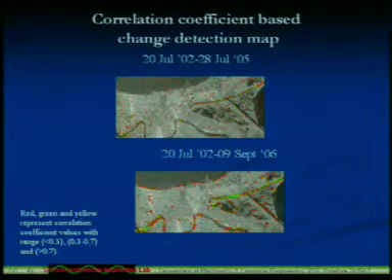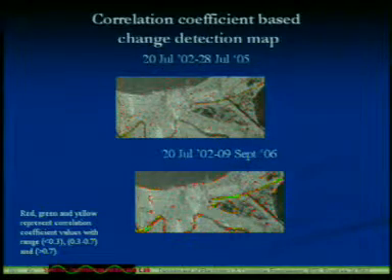Then we applied the correlation coefficient based change detection map, and this is maybe one of the reasons related to image quality. For 20th July and the 4-year change detection, we are getting very good changes. I will show you some reference results also near the water bodies.